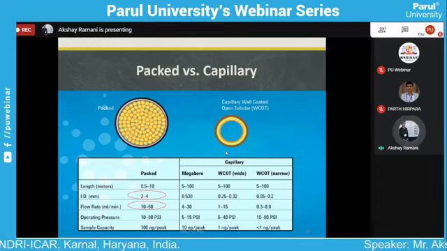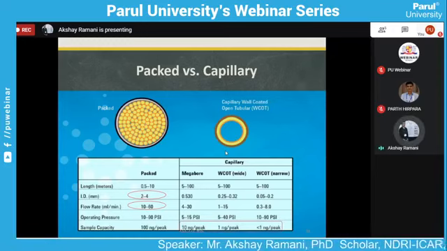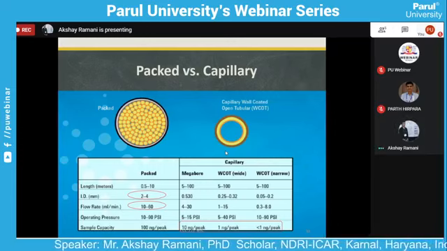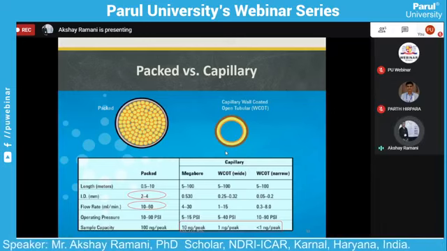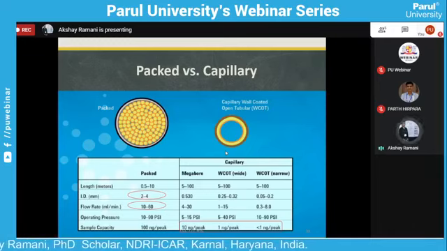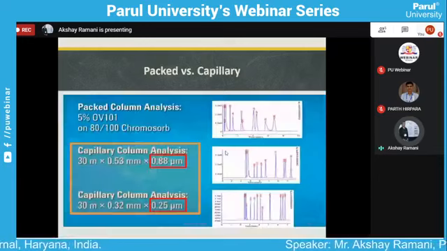Flow rate is higher in the packed column in comparison to the capillary column. Operating pressure is the same for packed and capillary columns. Sample capacity is higher in the packed column compared to the capillary. The capillary column has a lower sample concentration and takes a small quantity of sample for analysis. Now we see the difference in the result evolution of the packed and capillary columns.